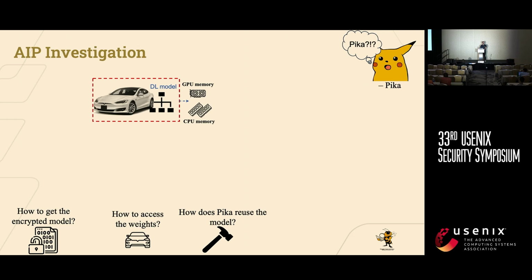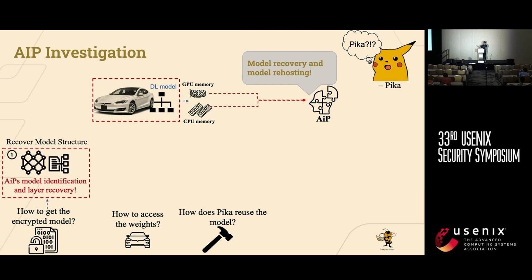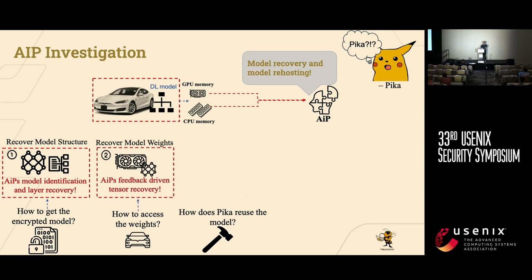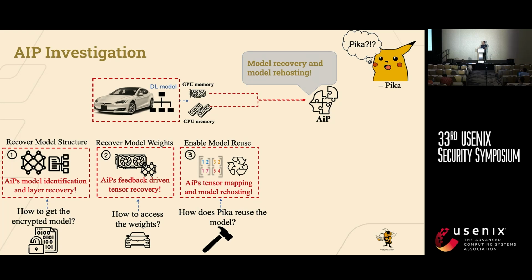Detective Pikachu is aware of our work, AI Psychiatry, which is a memory forensics-based tool that recovers the model and rehosts it for use. So we answer the following 3 questions. How to get the encrypted model? AI Psychiatry, or APE, employs model identification and layer recovery to recover the model structure. Then to access the weights, APE employs a feedback-driven tensor recovery methodology. And finally, to rehost the model, APE employs a tensor mapping and model rehosting methodology, which enables Pika to fully vet the model.